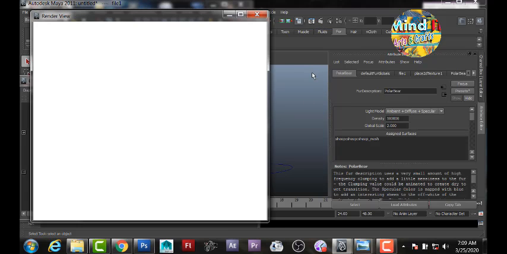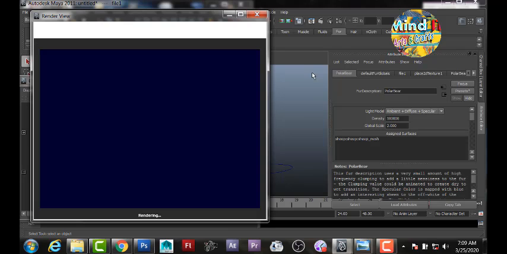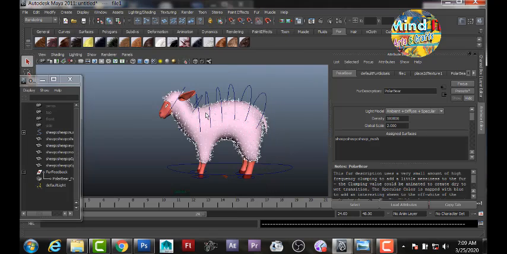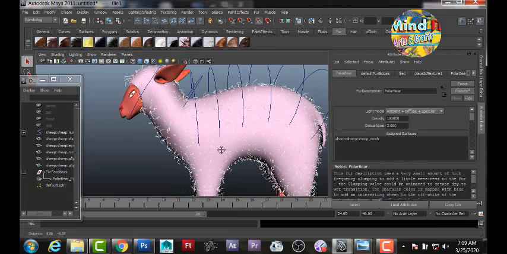Check the fur from all angles. In case you find any discrepancy, correct it. It appears to be very good now.